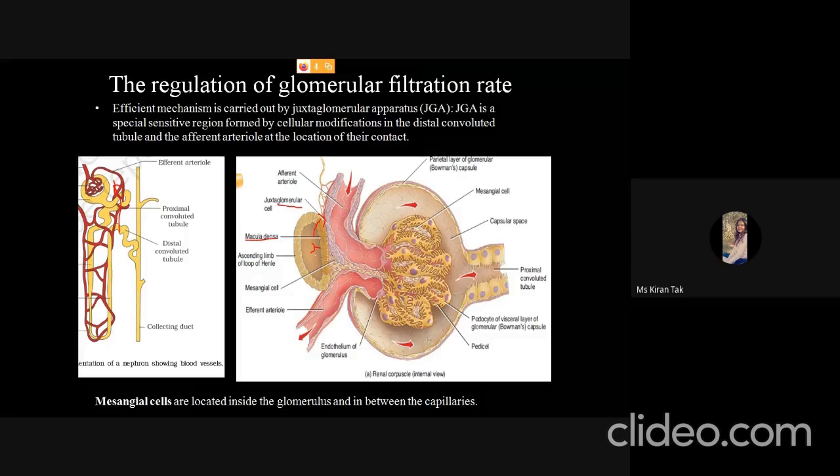And there is another type of cell present, known as the mesangial cells. The mesangial cells are the macrophages of the kidney. These cells digest the proteins accumulated in the pedicels, because some of the proteins accumulate in the pores and have to be removed from these pores so that filtration can take place. So mesangial cells come out there and phagocytose the accumulated proteins.